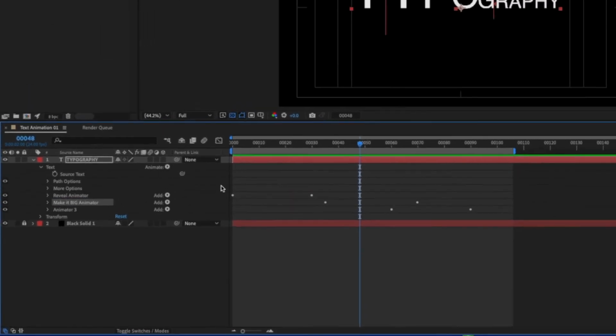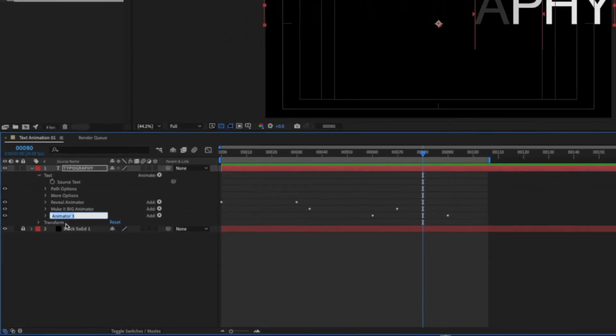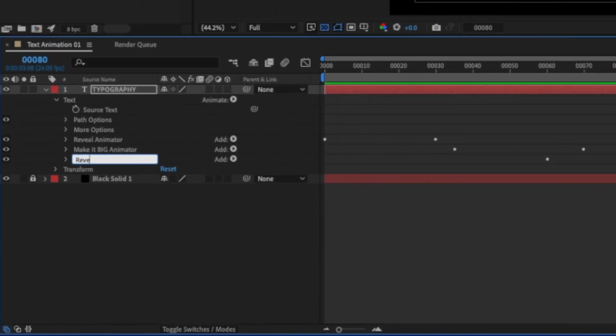That way I can recognize and edit the elements that I know are basically affecting my type. Right here on this one, I'm going to type in and make it reveal out. That's it. So now I can see all these elements. Let me just add the word animator at the end, so I know it's one of these animate elements.